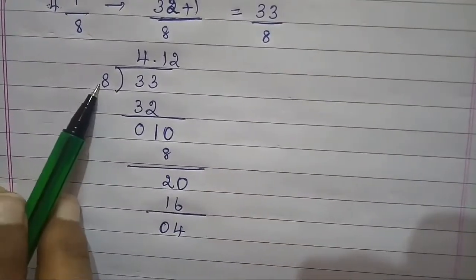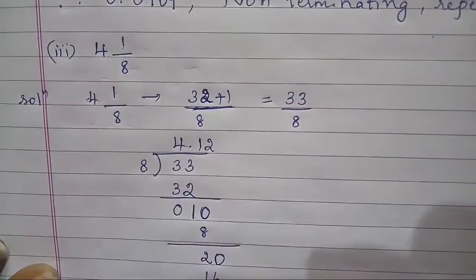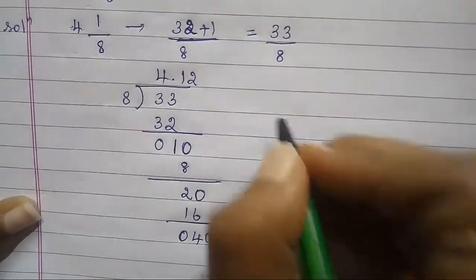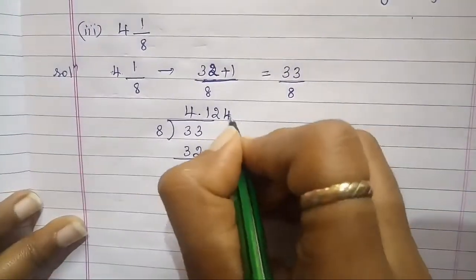Again 4 is less than 8, so I am writing 0 here. So 8 4s are 32. Sorry, 8 5s are 40.